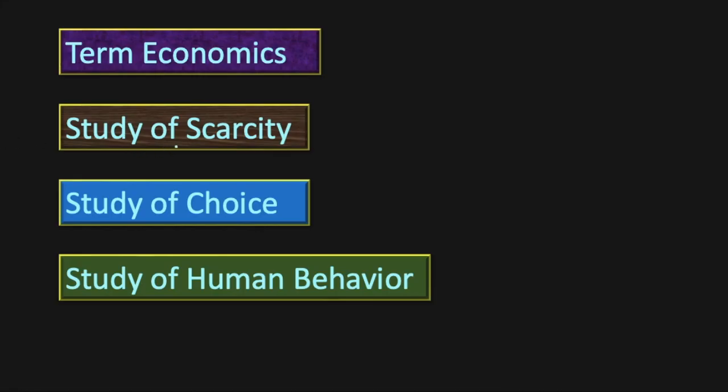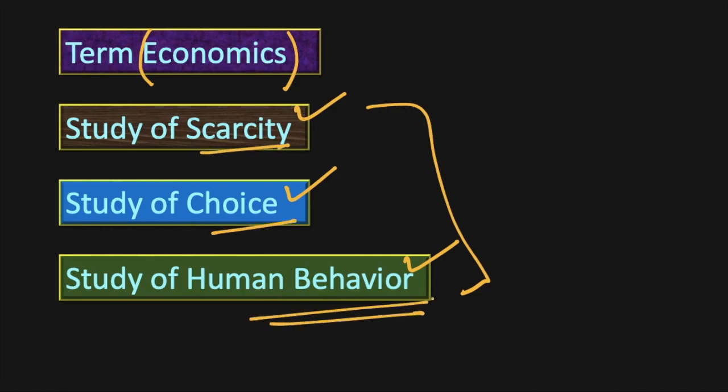To understand economics, we need to be conversant with three or four things. One is the term economics, obviously. What exactly does it mean? Then, economics is called the study of scarcity, the study of choice, or the study of human behavior. Why is economics called the study of scarcity, choice, and human behavior? From what perspective are these names given to it? That is what we are going to discuss during this lecture.